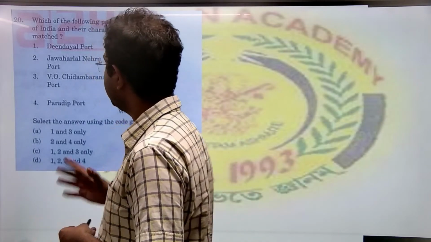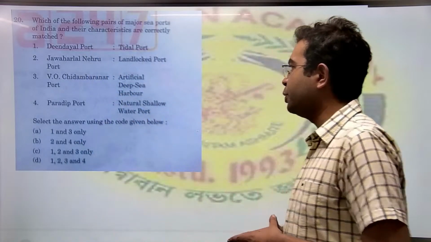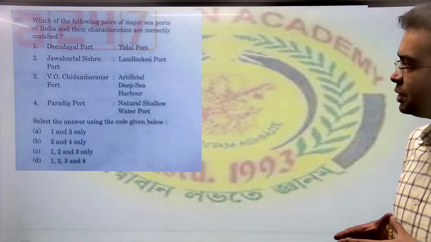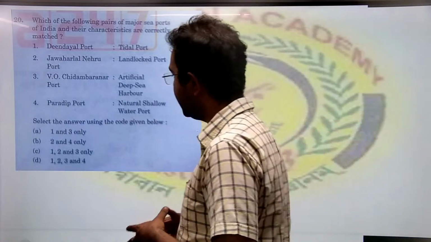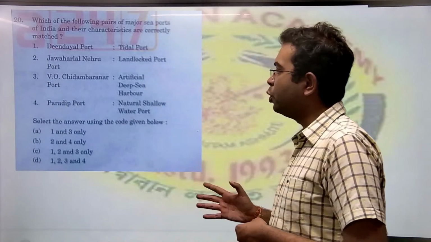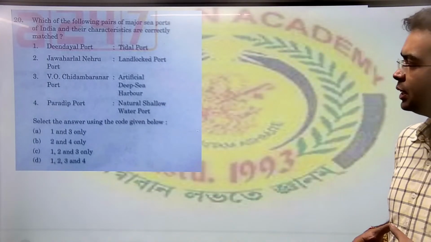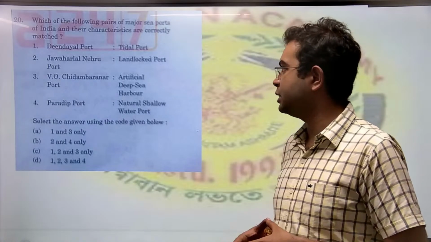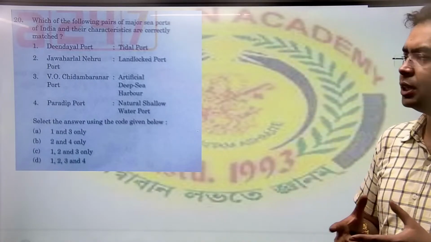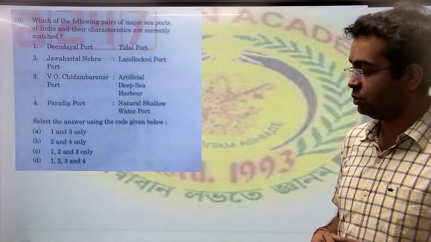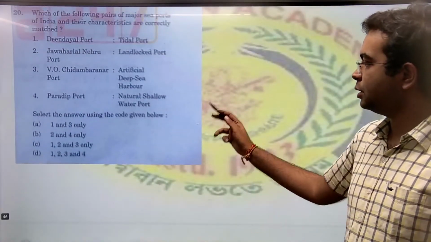Actually, the correct answer should be 3 only, because POC port एक artificial deep sea harbor है. Actually, ना कोई correct option लग रहा है. But still, if we have to go with the most suitable option, the correct answer is option A, 1N, because आप कुछ हद तक दीनदयाल को airport मान सकते. So correct answer is option 1N.